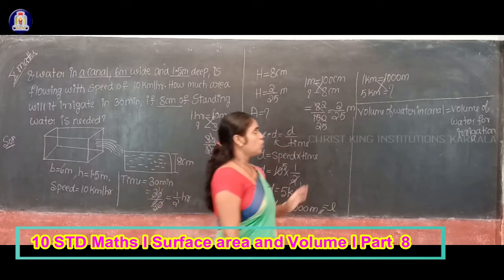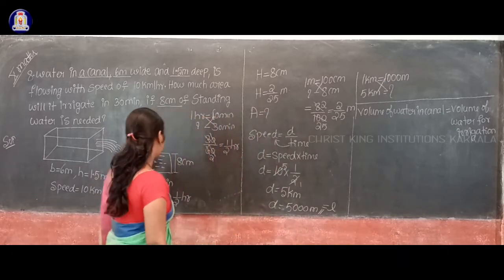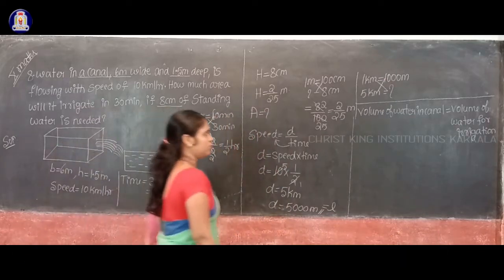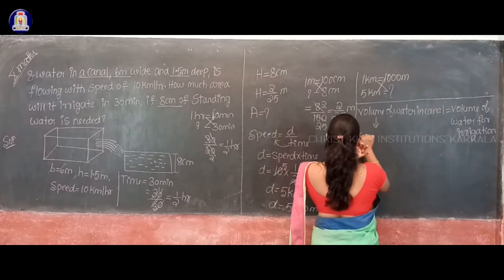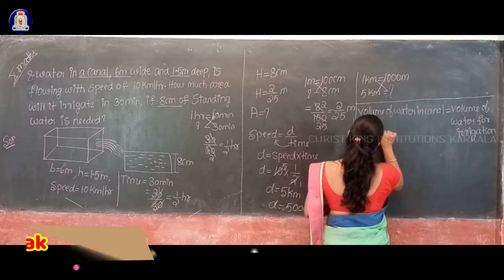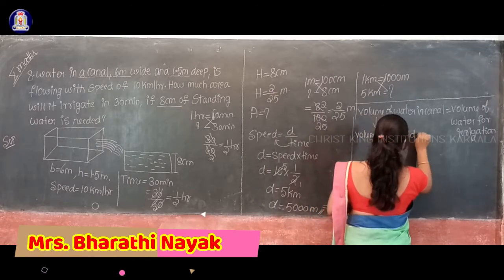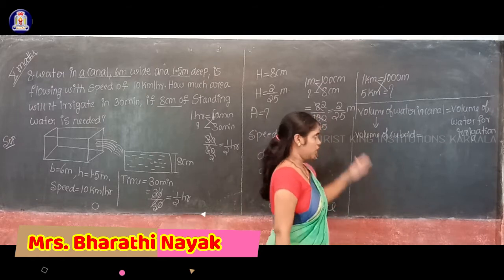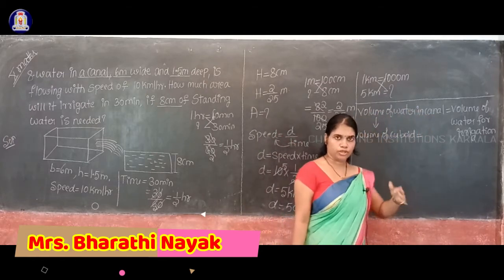But see here, the canal is in which shape? Cuboid shape. So the volume of water in canal is nothing but the volume of a cuboid.